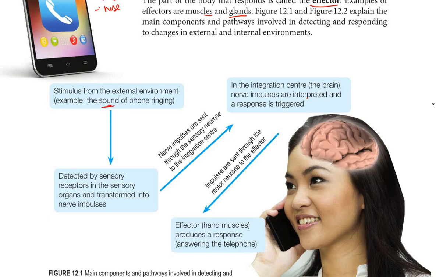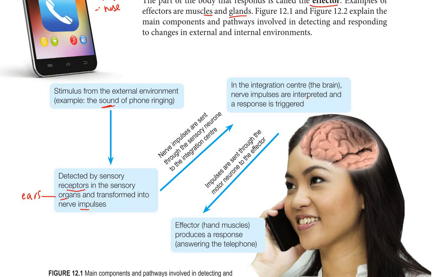The sound of a phone ringing is detected by the sensory receptors in the sensory organs. Here the sensory organ is the ear. Receptors are usually found in the sensory organs, in this case the ears. The receptor detects the stimulus, then transforms it into a nerve impulse.